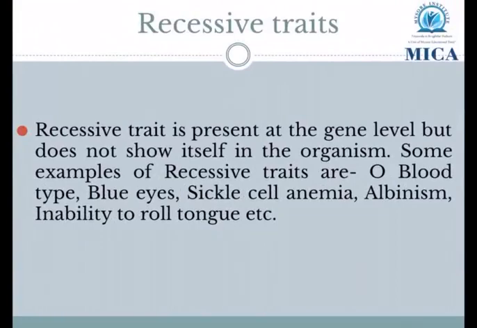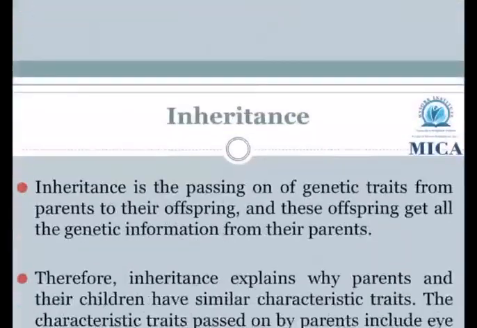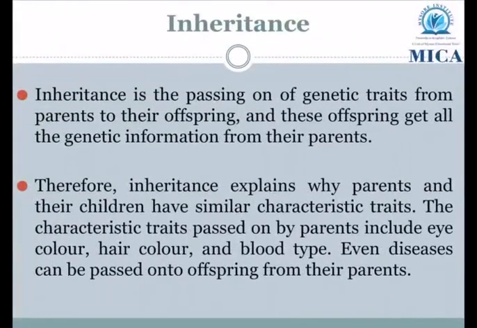Recessive traits. Recessive trait is present at the gene level but does not show itself in the organism. Some examples of recessive traits are O negative blood, blue eyes, sickle cell anemia, albinism, inability to roll tongue, etc.